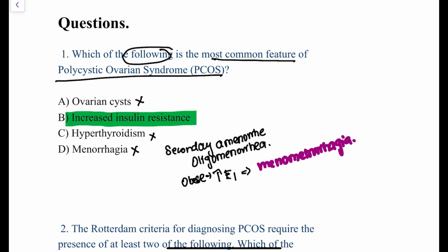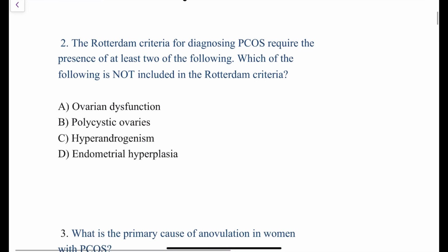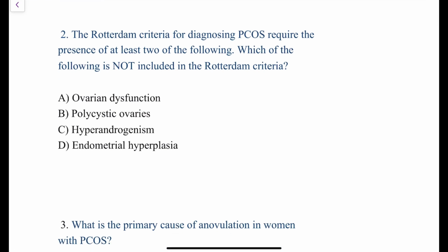So the answer to this question is increased insulin resistance; it is the most common feature of polycystic ovarian syndrome among the options which have been given. Is that clear? Fine. Let's move to the second MCQ. The Rotterdam's criteria for diagnosing polycystic ovarian syndrome requires the presence of at least two of the following. Which of the following is not included in the Rotterdam's criteria?